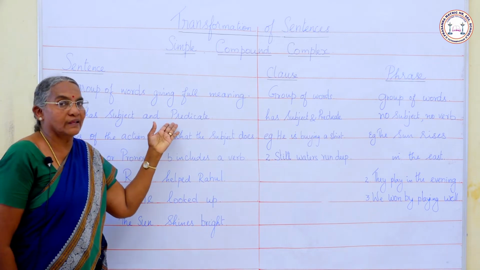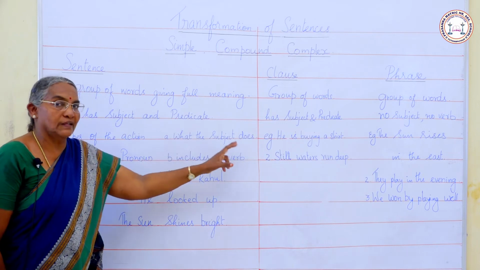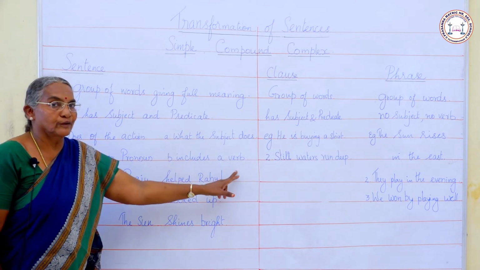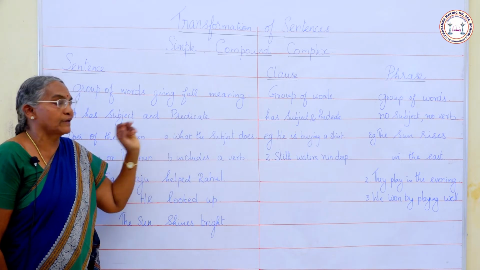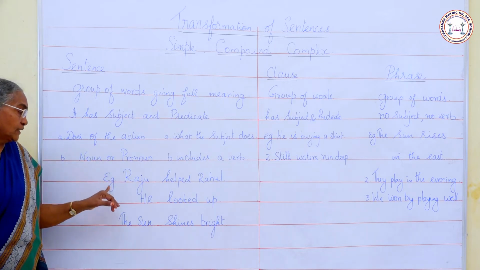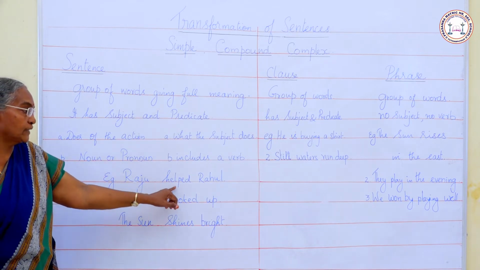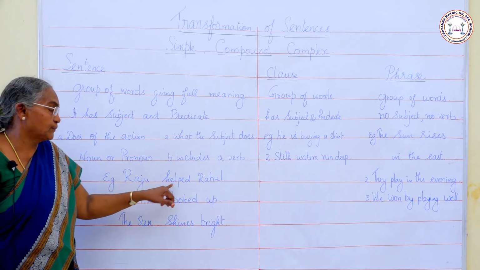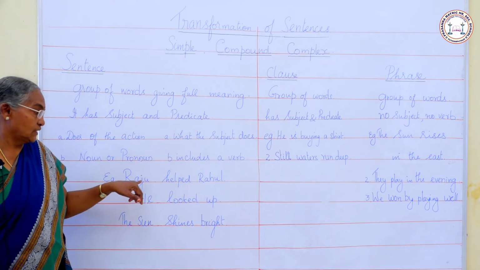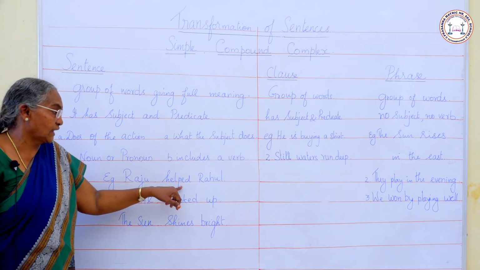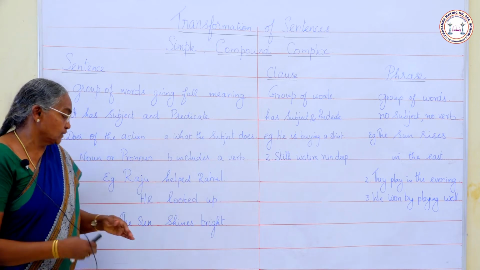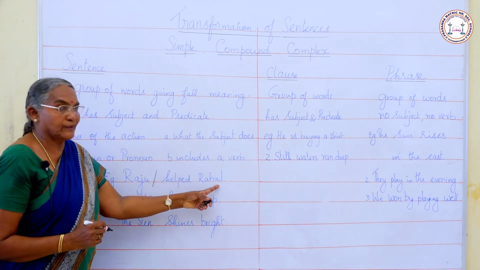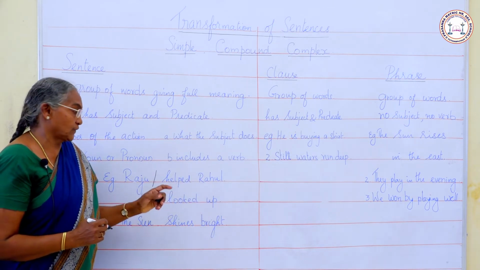Now what is a predicate? What the subject does is the predicate. The predicate includes a verb. There will be a verb in the predicate. I shall give you an example. Raju helped Rahul. Raju noun, helped Rahul. Raju subject or noun, and helped Rahul, it is a predicate. So Raju is subject and helped Rahul is the predicate. Here we can see one verb, help.